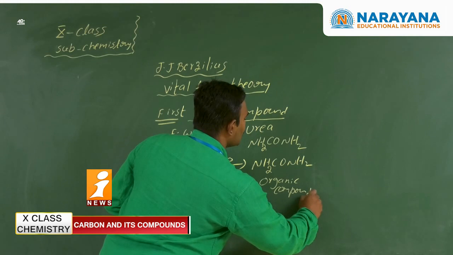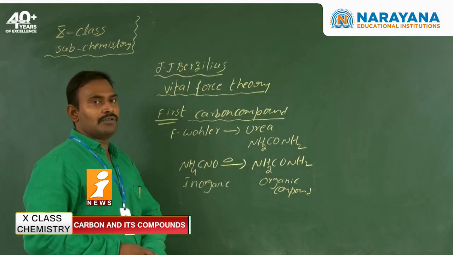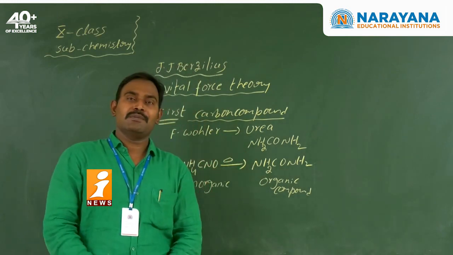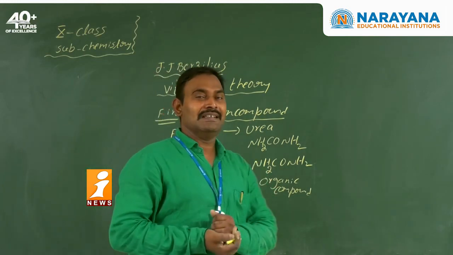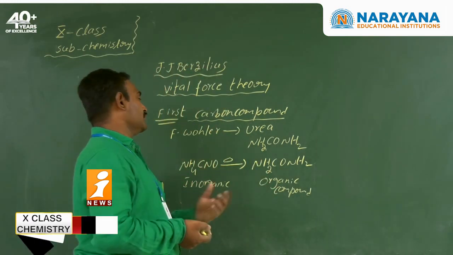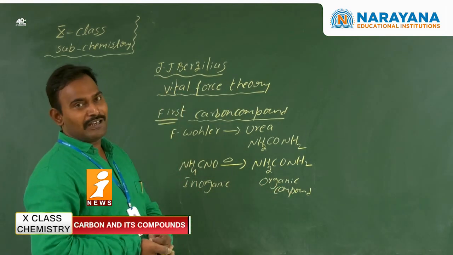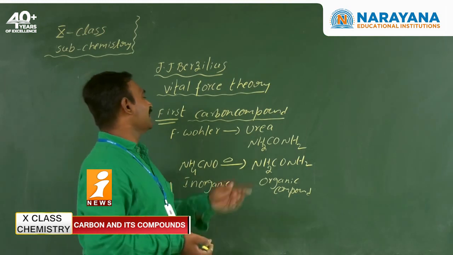Now, the olden days definition was given like this: a carbon compound is also called an organic compound. The reason is that the compounds were derived from living organisms, so they were named organic compounds. So the first organic compound made in the laboratory is urea, by Frederick Wohler.